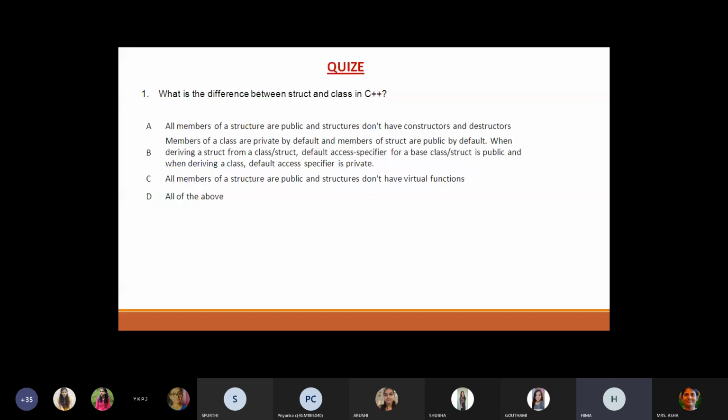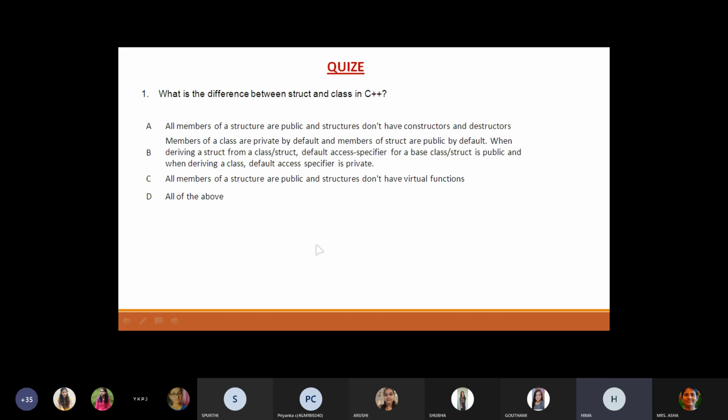The answer is option B. Members of a class are private by default and members of a structure are public by default. When deriving a structure from a class or struct, the default access specifier for a base class is public, and when deriving a class, the default access specifier is private.